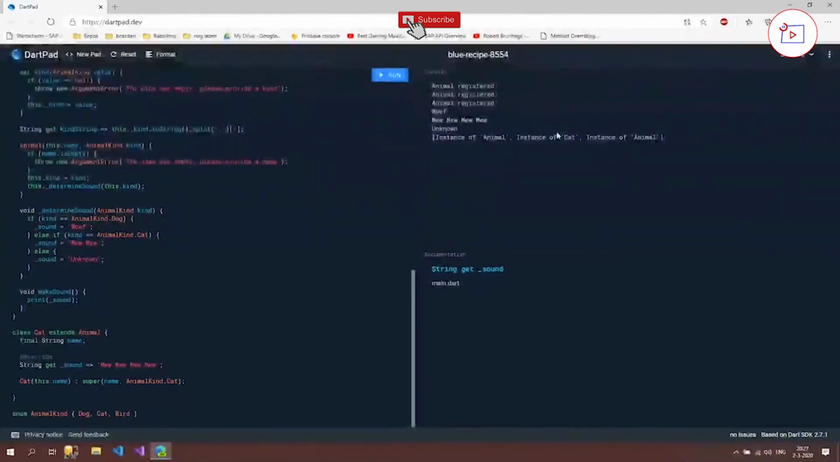So I'm going to leave it here for now. If you want to implement the dog and the bird class, I would really recommend it so you can practice a little more with